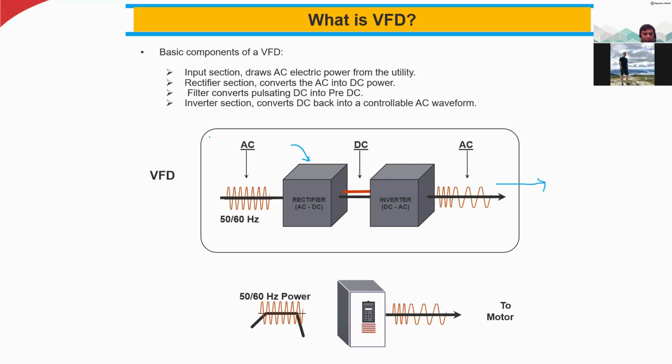So you see this box, this entire box is called VFD, variable frequency drive. Okay, now we are seeing only the block diagram level, because these are blocks. So now we have to see it at the circuit level.